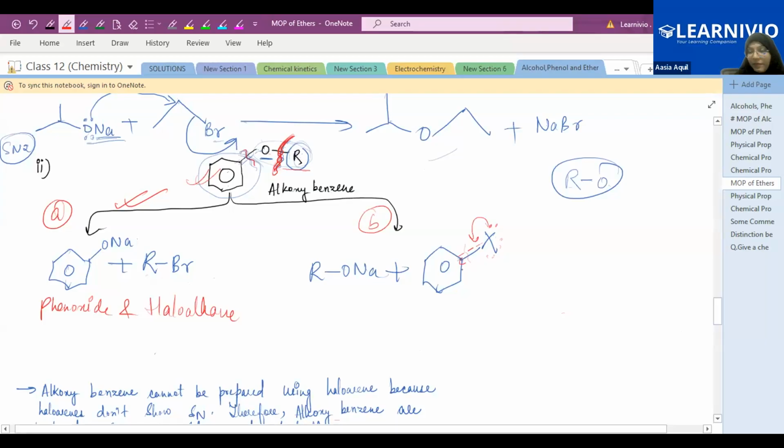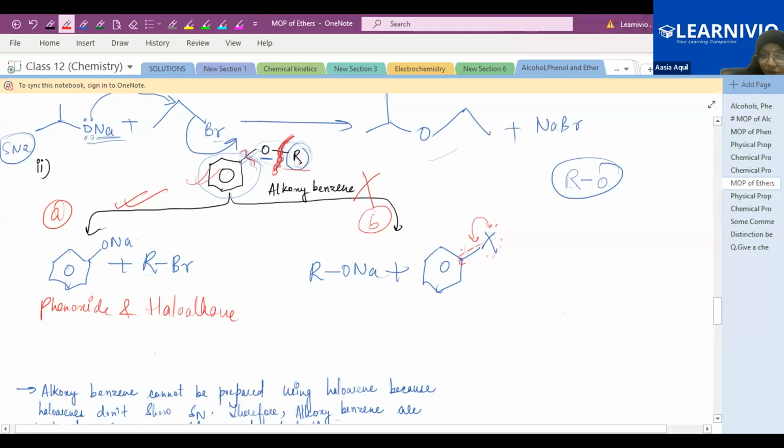Okay, so at normal temperature, at normal conditions, a nucleophilic substitution reaction of aryl halide is not possible. This is your aryl halide. And why is this so? Due to the partial double bond character between the carbon and the halogen. So this route is not possible, right?